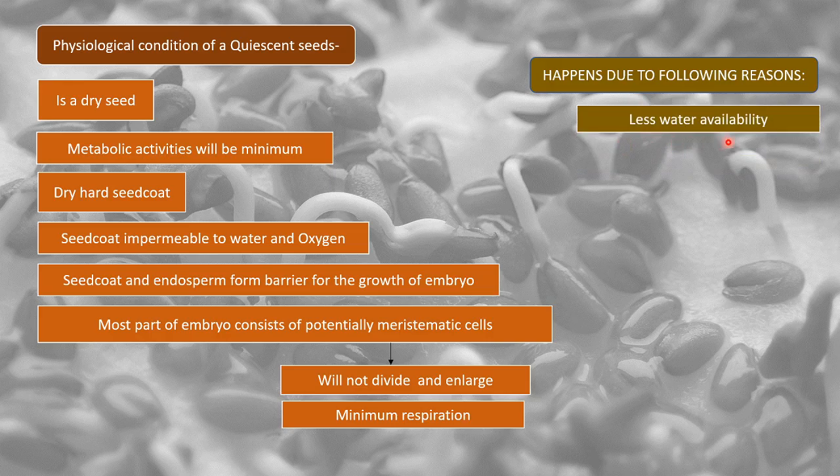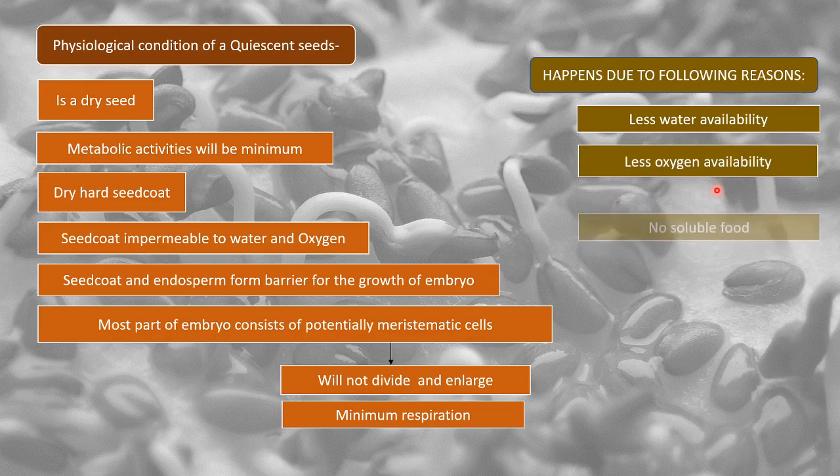One is less water availability. So one thing is that the seed is not receiving enough water to germinate. It is also not receiving enough oxygen to germinate. There is no soluble food. Now see, the food that is present inside the seed in the endosperm is not a soluble food, right?